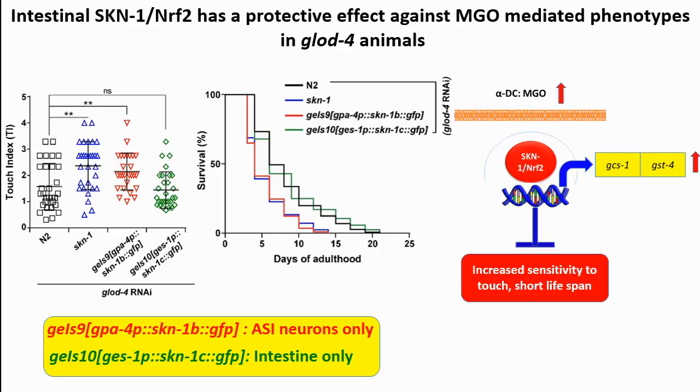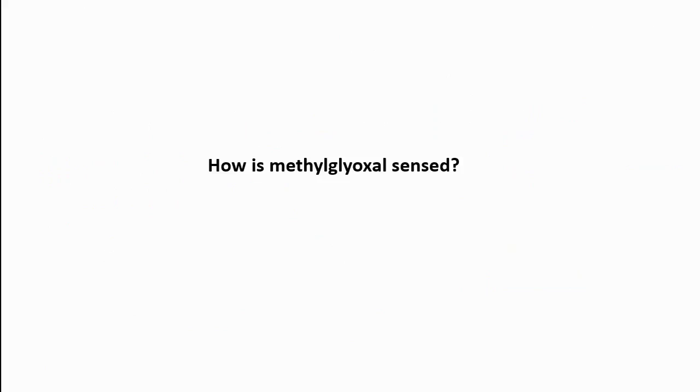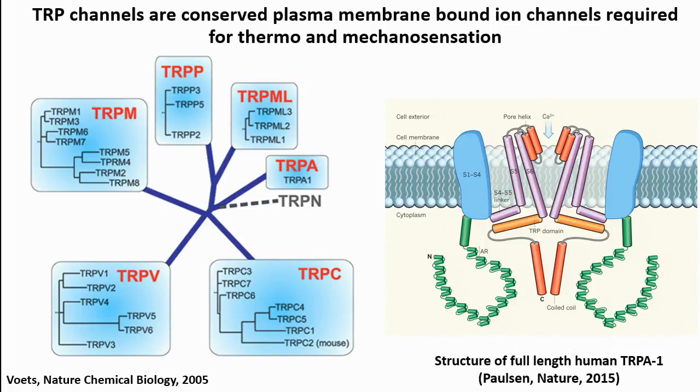So it seems like we have a transcription factor which responds to MGO toxicity downstream, and then we asked how methylglyoxal is sensed upstream. We hypothesized that this could be due to membrane-bound ion channels, because very recently there was a paper in mice which shows that sodium channels are involved in neuropathic pain. So we set out to check membrane-bound ion channels, and we particularly looked into TRP channels. The reason is our mutant exhibits a mechanosensory phenotype, mostly a touch sensory phenotype, and TRP channels are thermo- and mechanosensory channels which are conserved across the phyla.